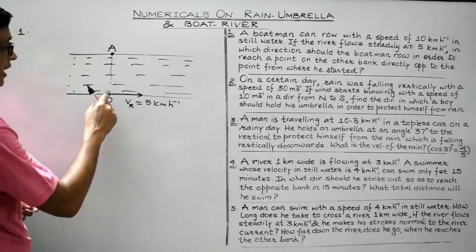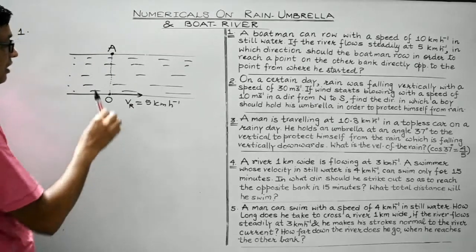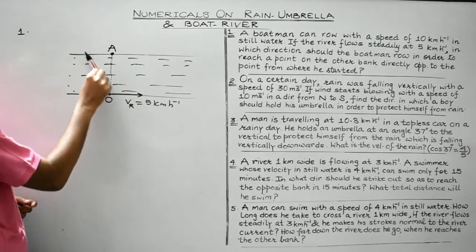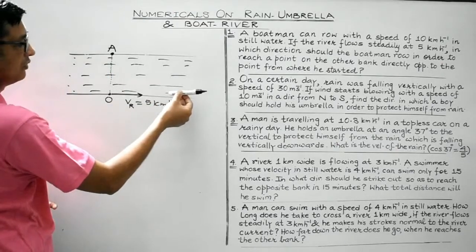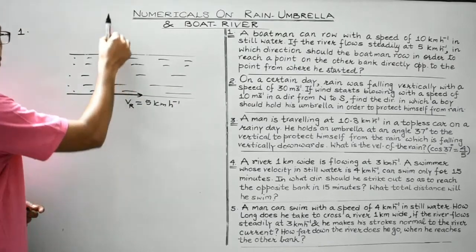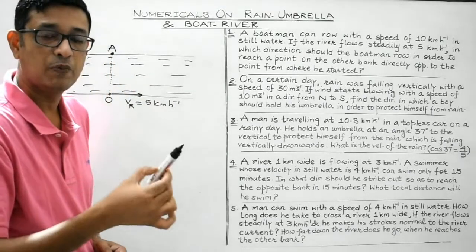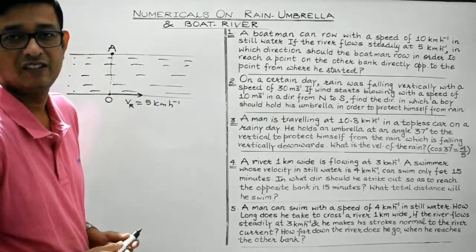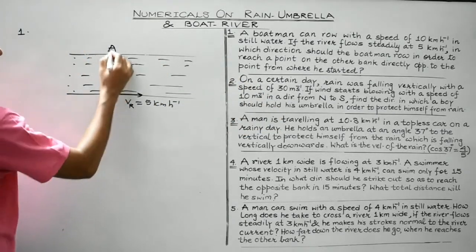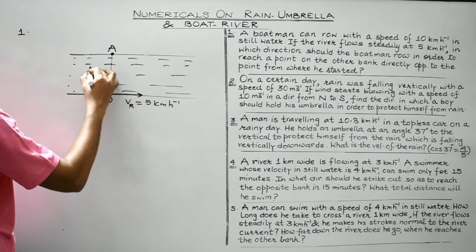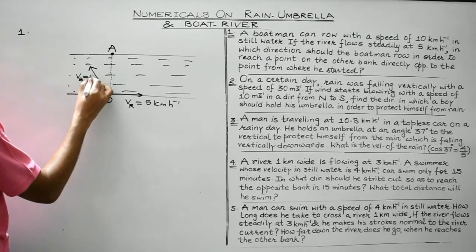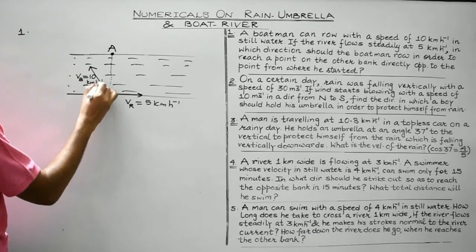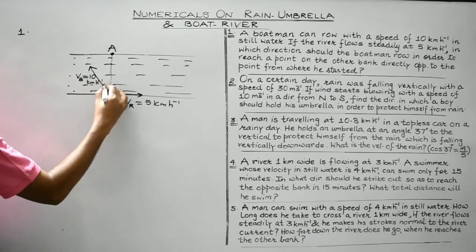So now, if he actually intends to reach point A, he should move in a direction somewhat over here, so that the resultant of this velocity and the velocity of the river is along the direction OA, which in this case will make the boatman reach exactly at point A. Clear, students? So he shouldn't row along this direction. Instead, he should row along this direction. Suppose this is the velocity of the boatman, which is given to be 10 km per hour, right? And let us consider it makes angle alpha with OA.